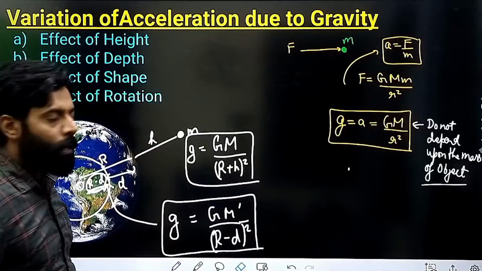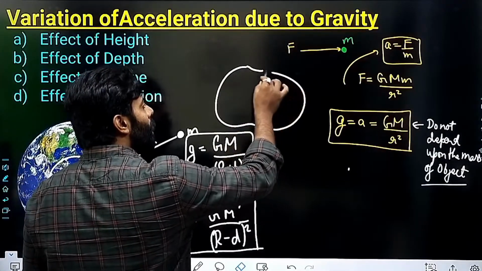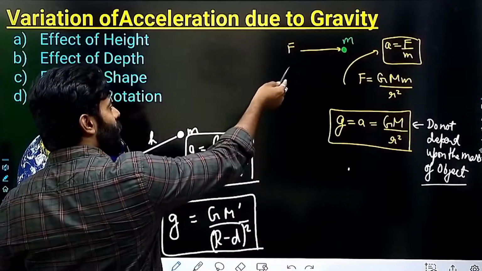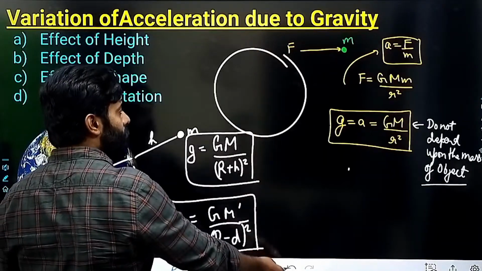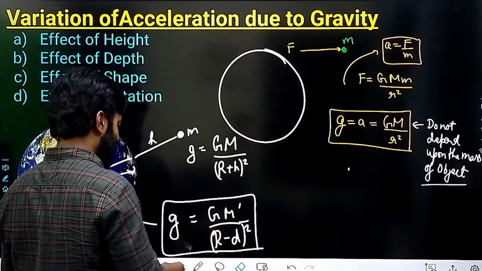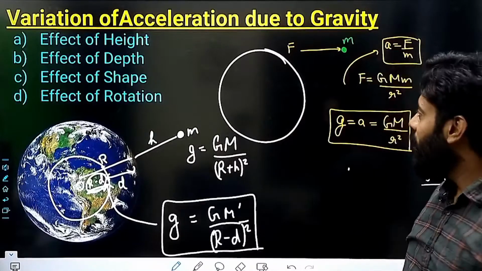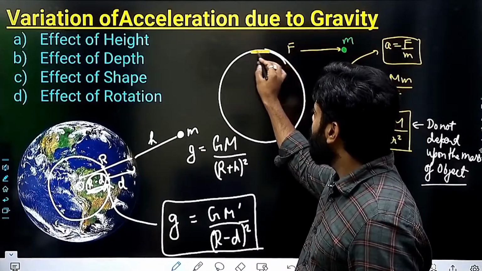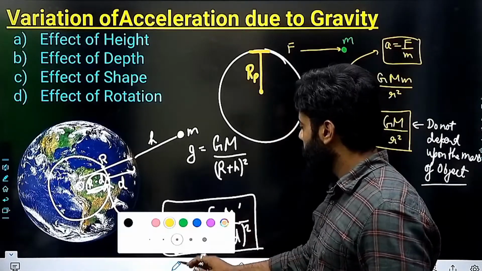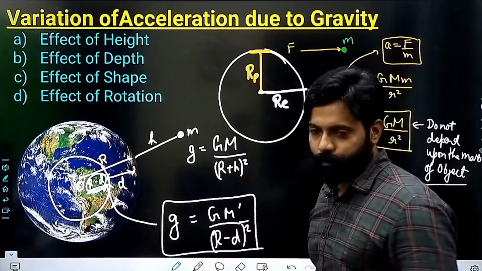Now, due to the shape, as we know, this is not the shape of the earth. Let me draw a perfect circle for you. So if this circle is perfect, and I'm imagining that this radius is RP, this radius is RE.